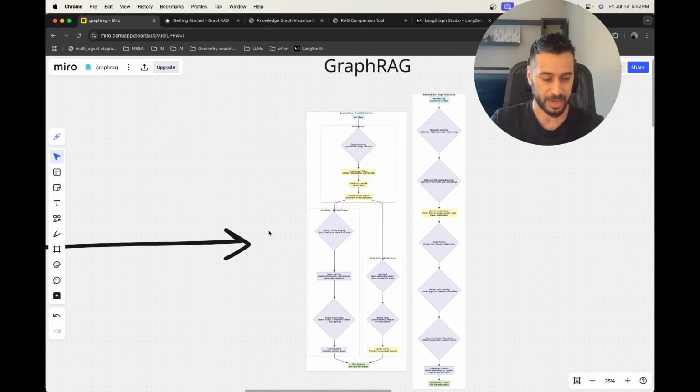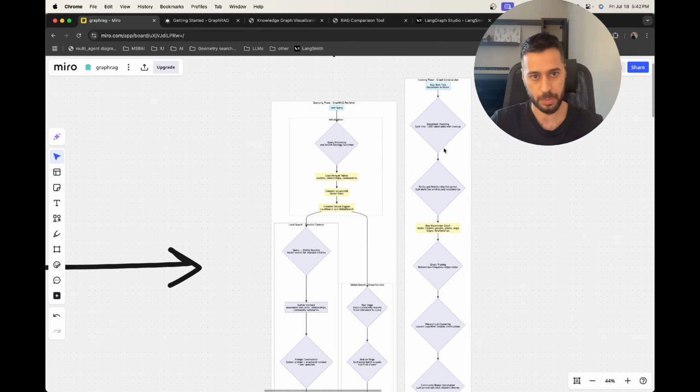So what is GraphRAG? As the name suggests, it's a retrieval augmented generation that is based on a knowledge graph. Instead of having a flat set of documents, now we have a knowledge graph to store the documents and the relationships between entities in our dataset. The first step is to actually build the graph. Then during inference, we search through and traverse this graph to get as high quality a context as possible. So let's see how this works in practice.